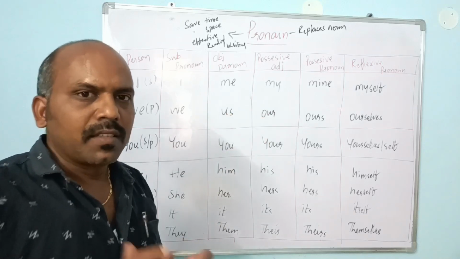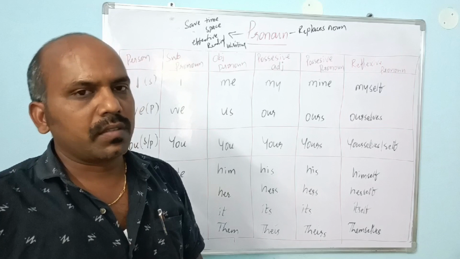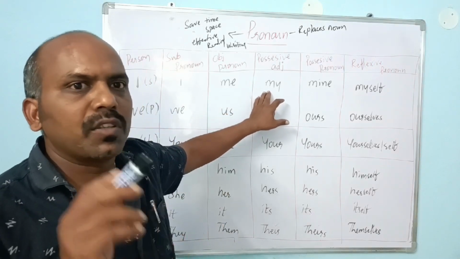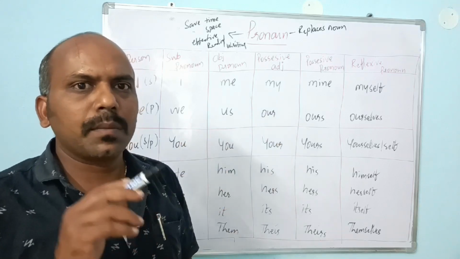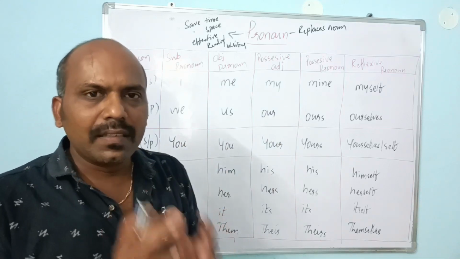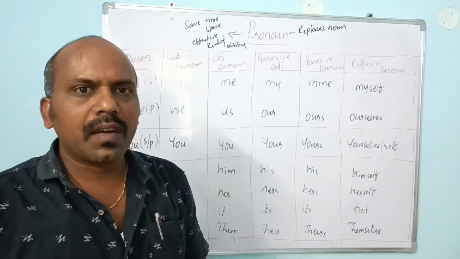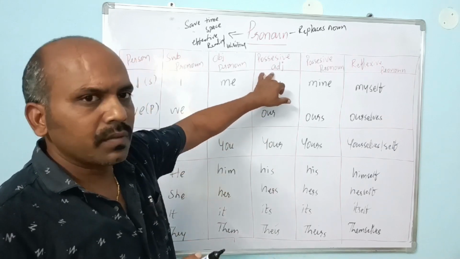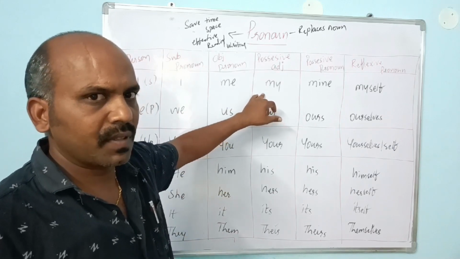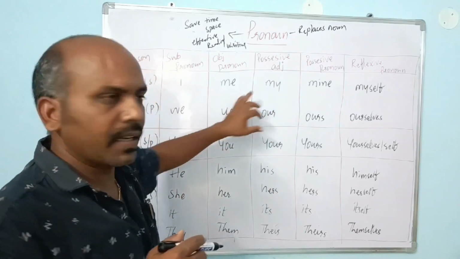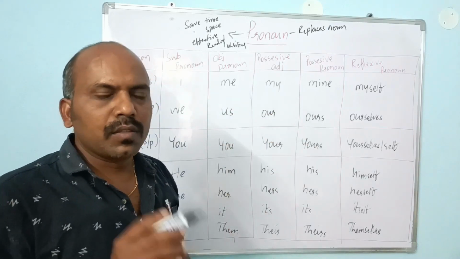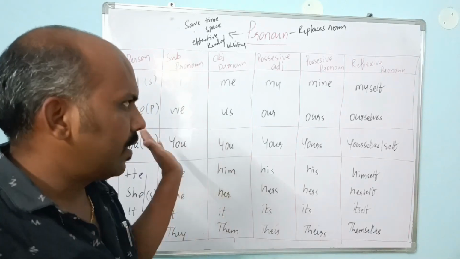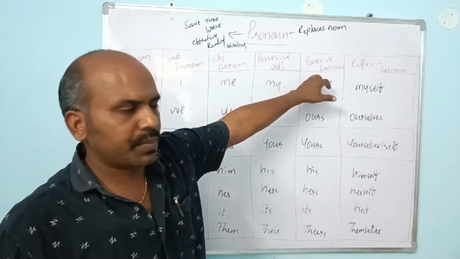Then my, right? My pen is very good. Here my is describing a pen, which is a noun. Suppose in a sentence a word describes or gives extra information about a noun, that word comes under adjective, and it is a possessive adjective. So it is one more form of I again. And mine: that room is mine. So on one more occasion, I changes into mine, it is a possessive pronoun.